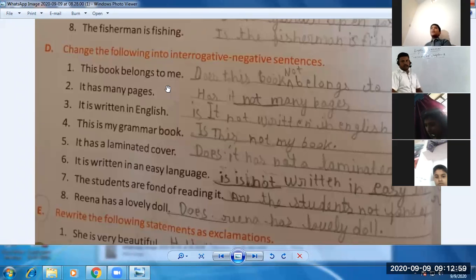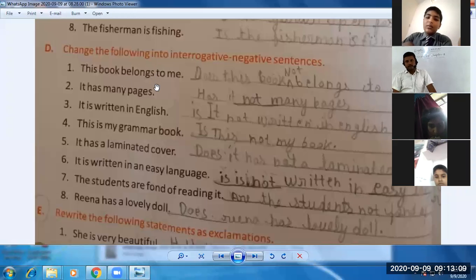Like first sentence is this book belongs to me. So first of all, you need to identify the tense, students. Since s has been used in the main verb, so it's present indefinite. So which helping verbs are used in present indefinite? Do and does. So this book is singular, so we'll use does.